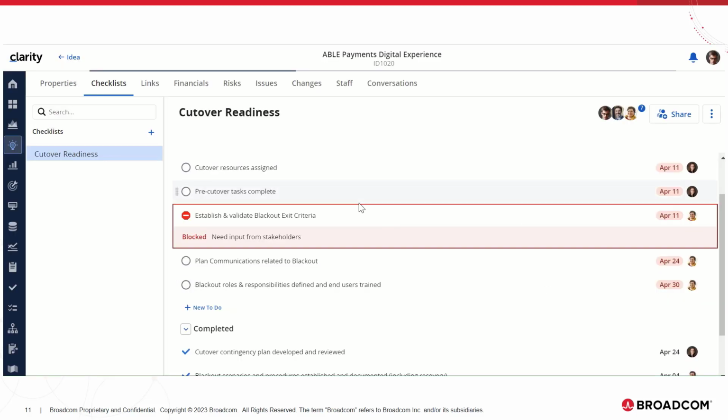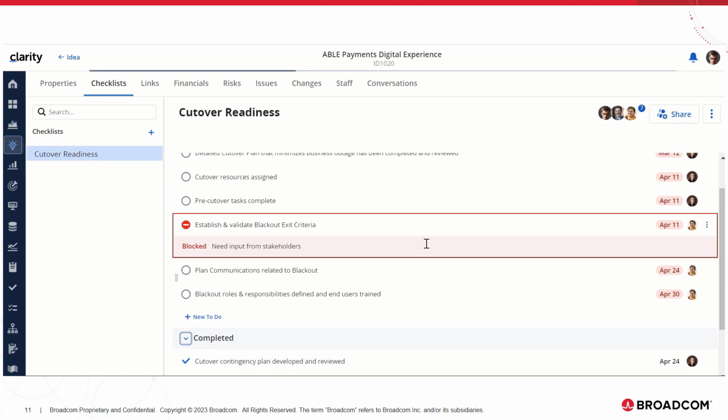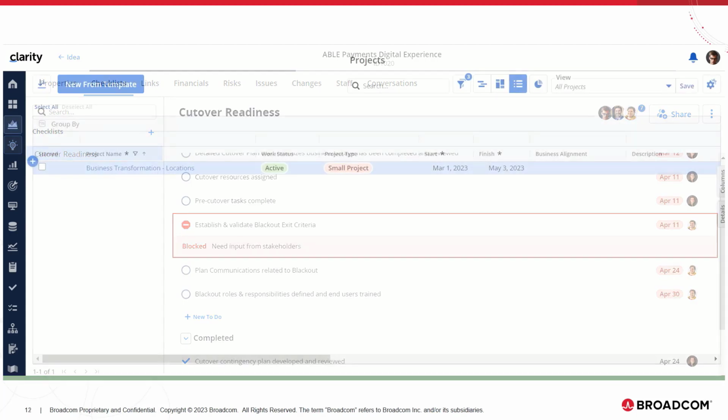In the checklist, as we can see, we are retaining checklist to-dos completed status. There are some of the to-dos that are in completed state, blocked to-do and blocked reason. In this way, a co-owner is added when a checklist is moved to an investment.